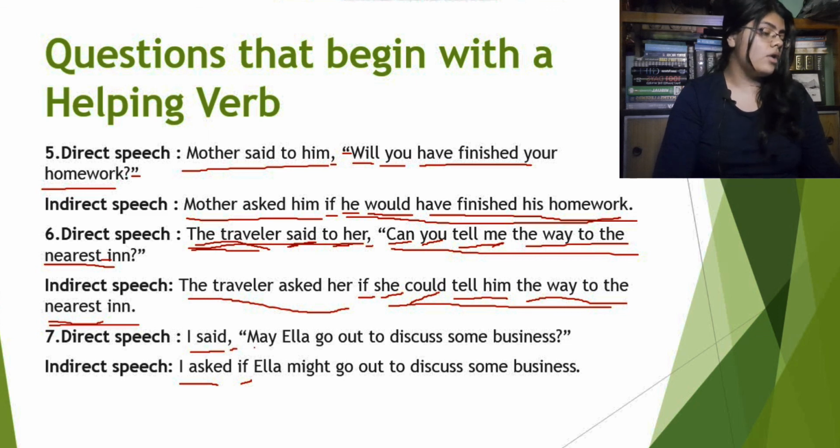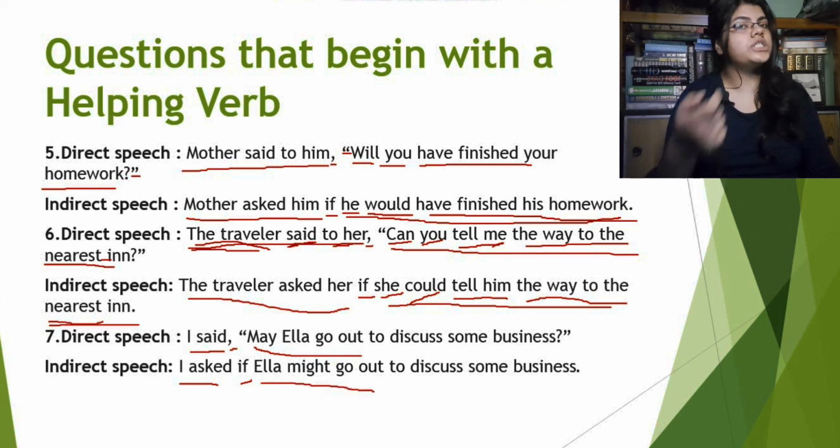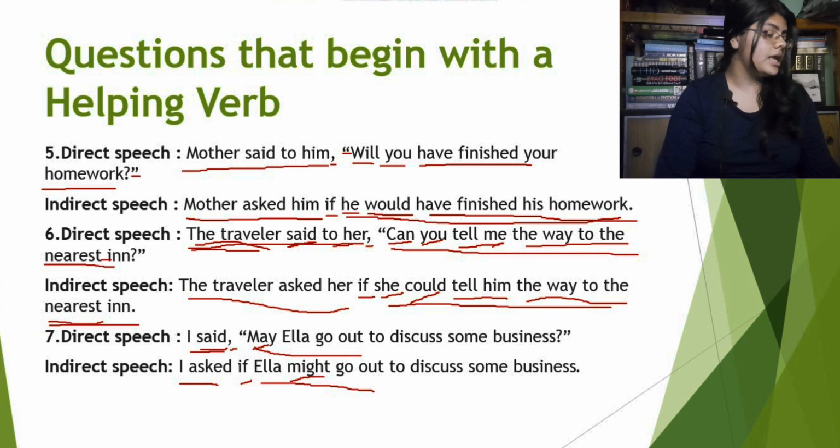"May Ella go out" will be "Ella might go out". Right? Because we are changing the question sentence into an assertive one, and the "may" will be changed into "might" because the reporting verb is in past tense. Now "to discuss some business" will be exactly how it is. And of course guys, in the last portion we won't use the question mark, we will use the full stop. Right?